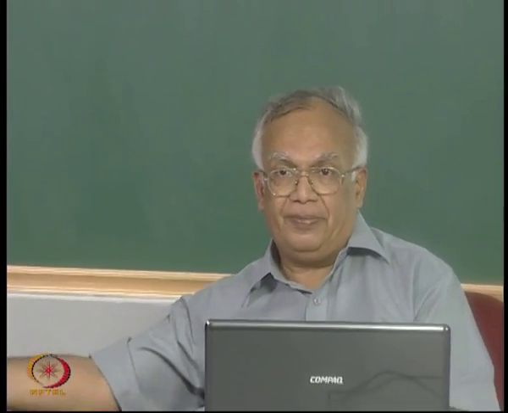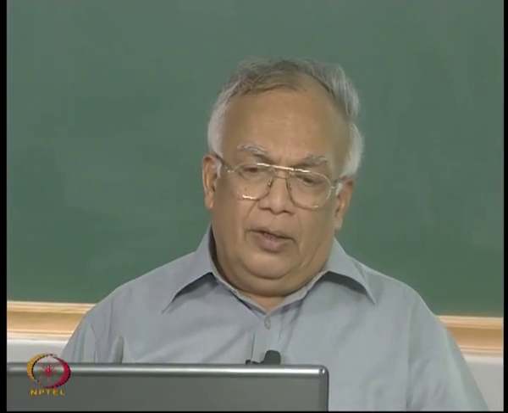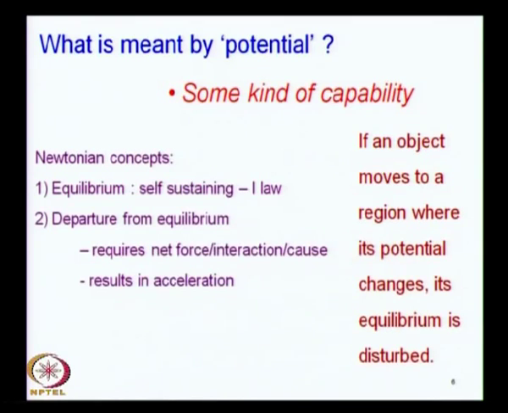If this bottle is rolling and it keeps rolling on a frictionless table right up to the point that it meets the edge, but here the potential changes and it would drop off, right. So, that is when you will see that the uniform motion is disturbed. So, as long as the object moves in a region of constant potential, there will be no acceleration.